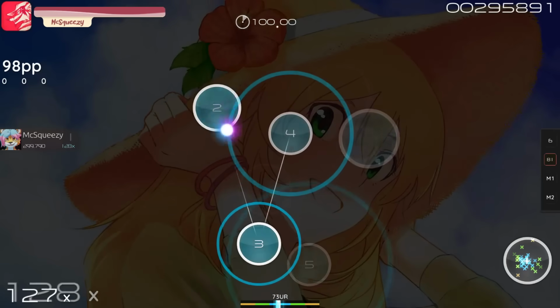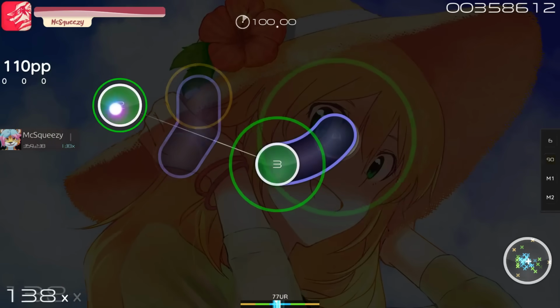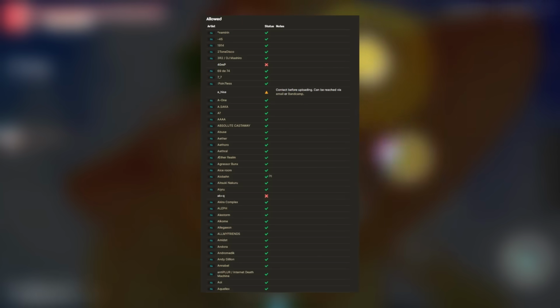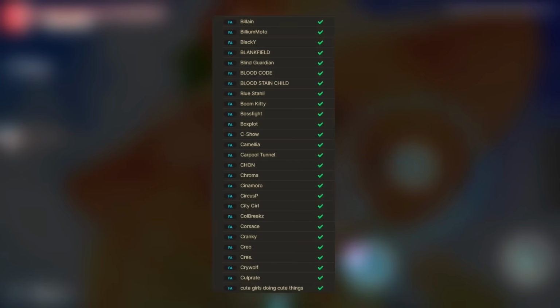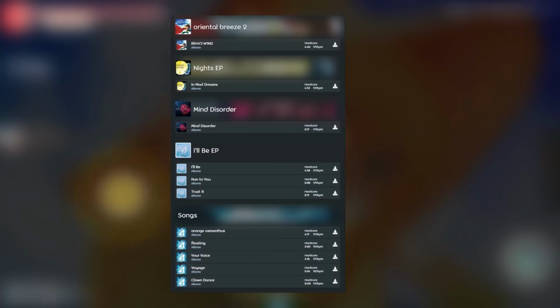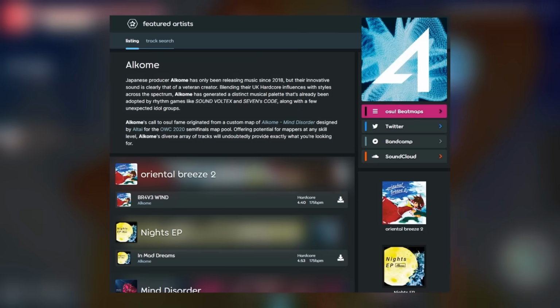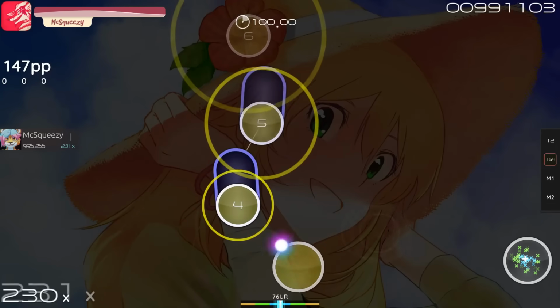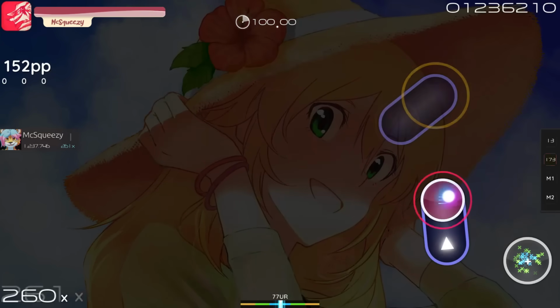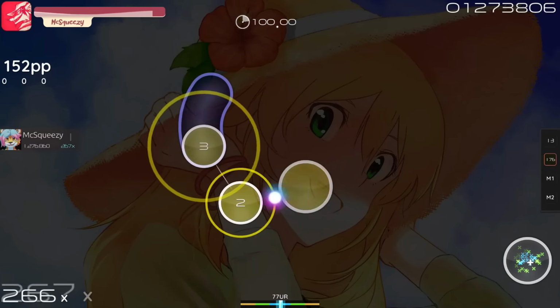Okay, so the first and major update that Pepe recently added is the fact that there is now an entire list of featured artists that allow their music to be featured in osu!. If you see a name of an artist and you see a checkmark next to that name, that means that you can freely use the music that is listed on their featured artist page. If you see a song from them that isn't listed on the featured artist page, then you may need additional permission from the artist themselves to be able to use the song in the game.